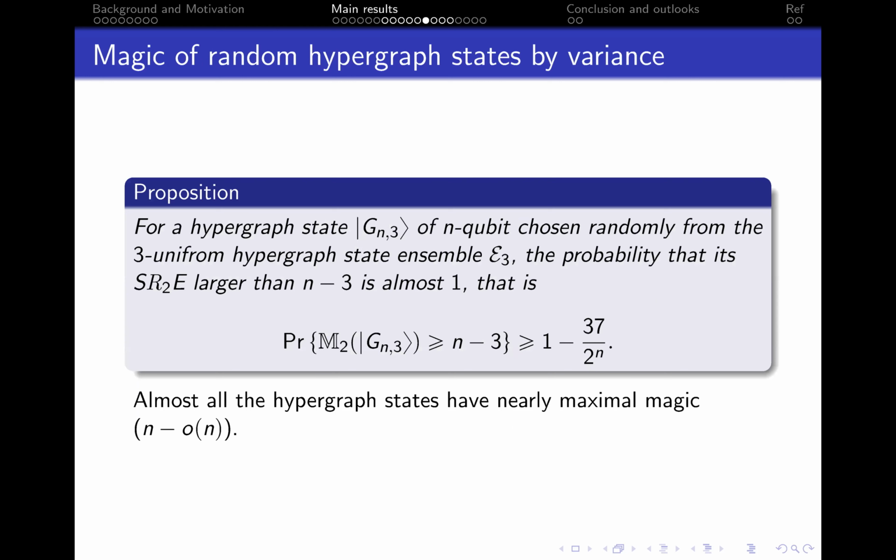In addition, we also follow the same idea to derive the variance of magic when c equals 3 and alpha equals 2. By a chain of bounds, we can find that almost all hypergraph states have nearly maximal magic, n - o(n).